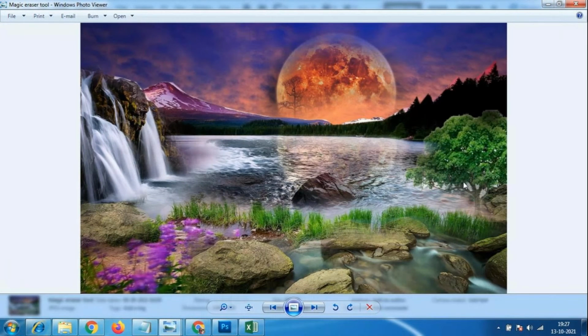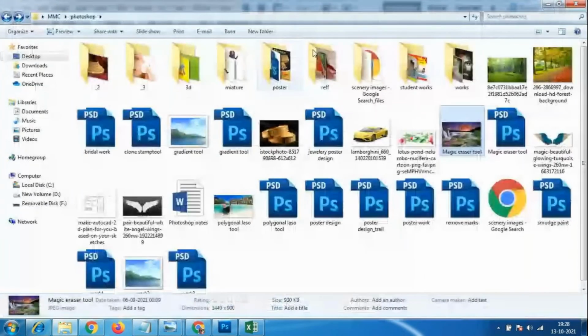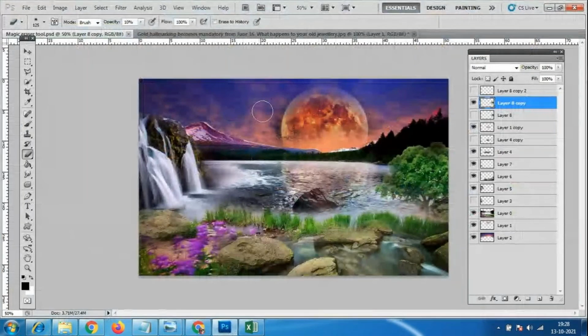So we have created a totally different background. When you open this file, if you want to make any corrections or changes, we can make those. I have added this once; this is a separate file, and here this tree is separate, the waters are separate, and the falls are separate. Okay, some corrections we also have to make to this area. And this moon looks totally different.